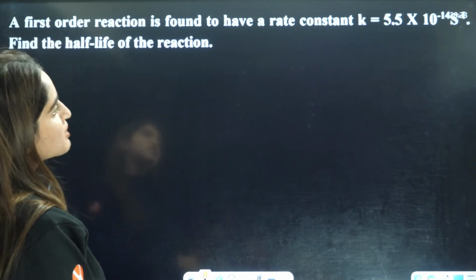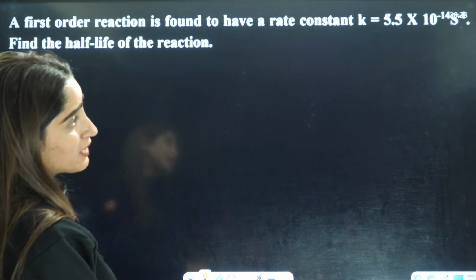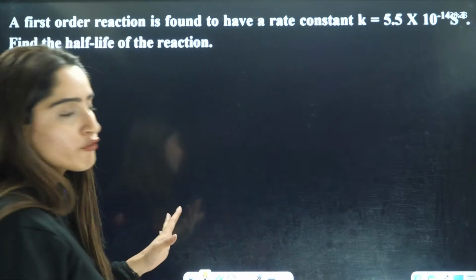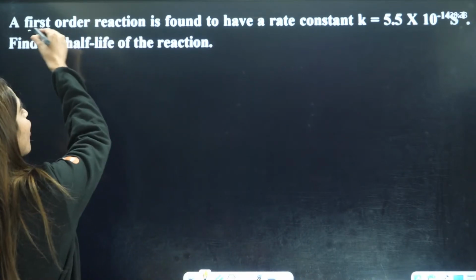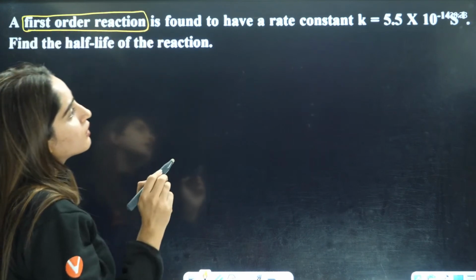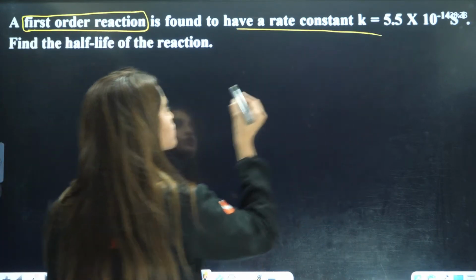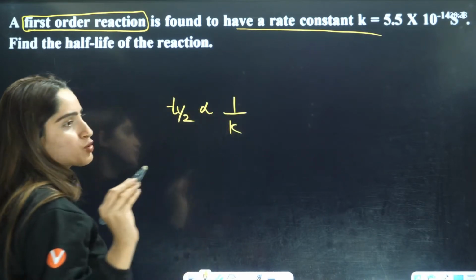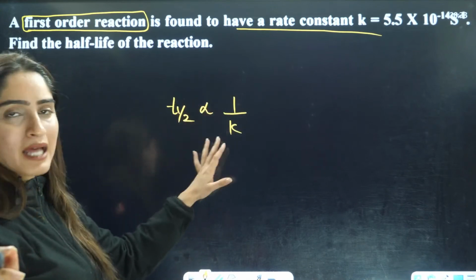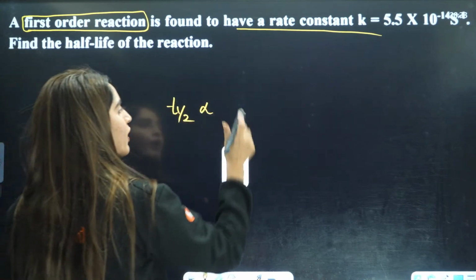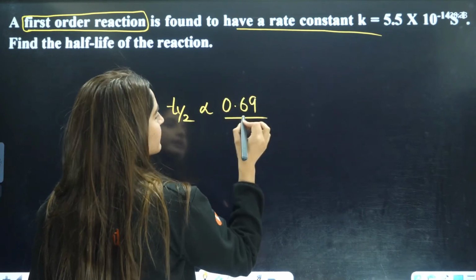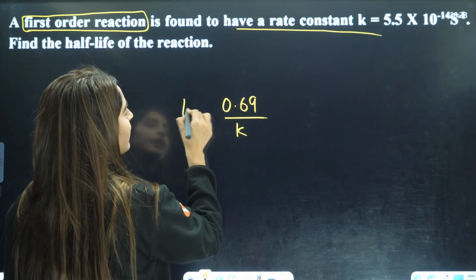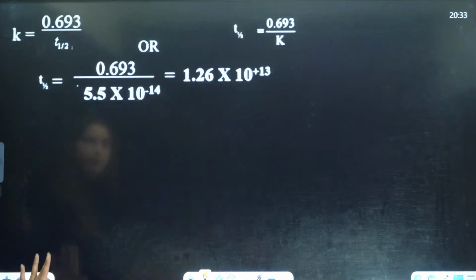The first order reaction is found to have rate constant 5.5 times 10 raised to power minus 14. Find the half-life of the reaction. First order reaction, rate constant is given to you. So you should know the direct relation between T half and rate constant. It is 0.69 over K, and T half is what they are asking. So T half equals 0.69 divided by K.